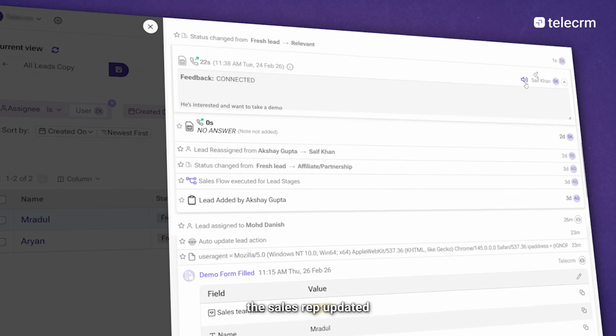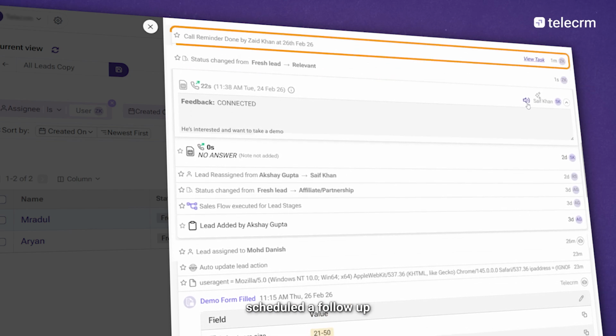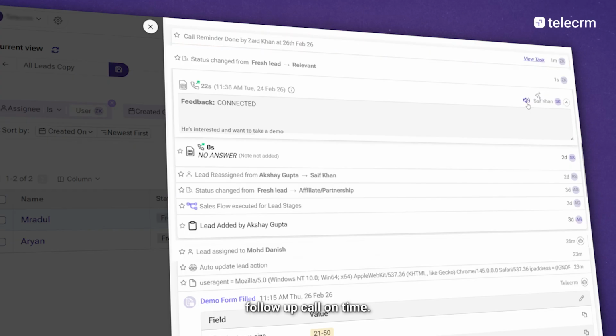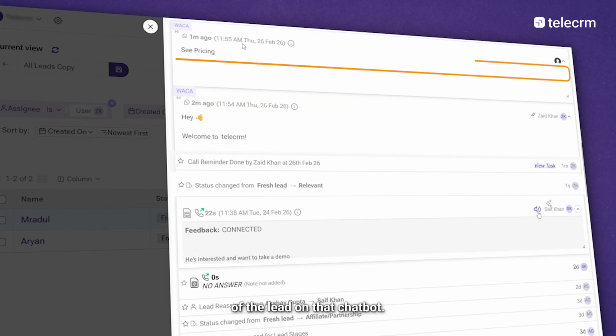You can see if the sales rep updated the lead status after the first call. You can even see if they scheduled a follow-up call and if they took the follow-up call on time. And not just call metrics, you can see if an automatic welcome message was sent to the lead on WhatsApp. telecrm even captures the response of the lead on that chatbot. So all WhatsApp API convos with the lead are tracked.